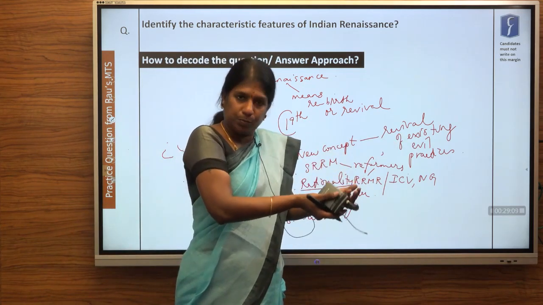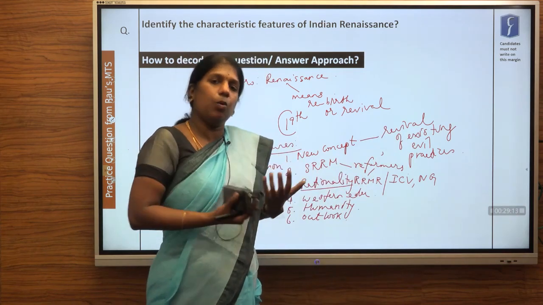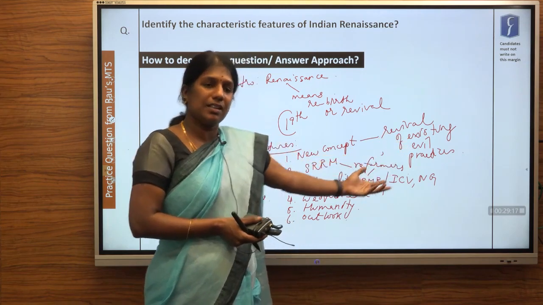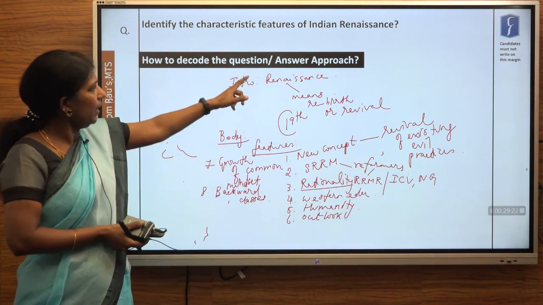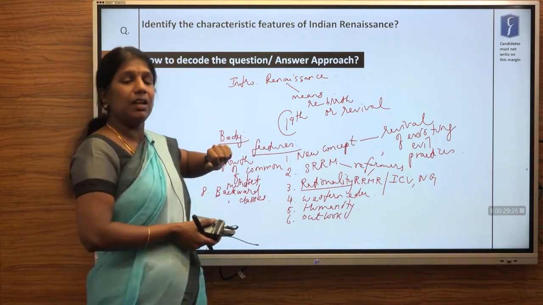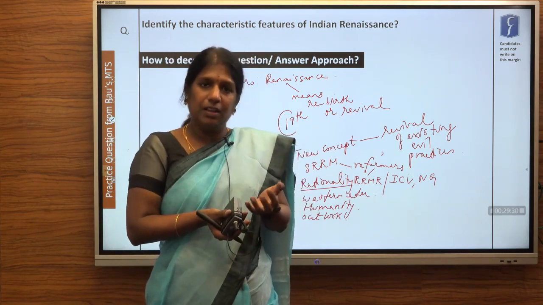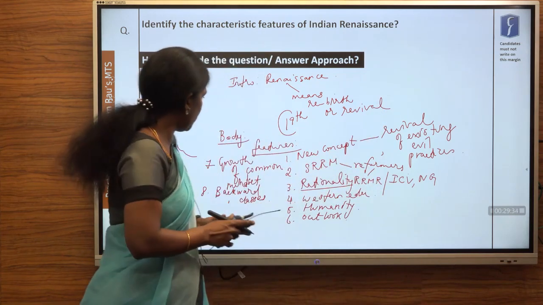A new concept was born again, which shattered the entire existing, or the old norms which were prevailing in the society. That is what we mean here as revival. So all these were the basic features of Renaissance. Since it grew in the 19th century, we have to take the policies and approach which was there in colonial India. So all the credit goes to the reformers. The idea came from the Western world.